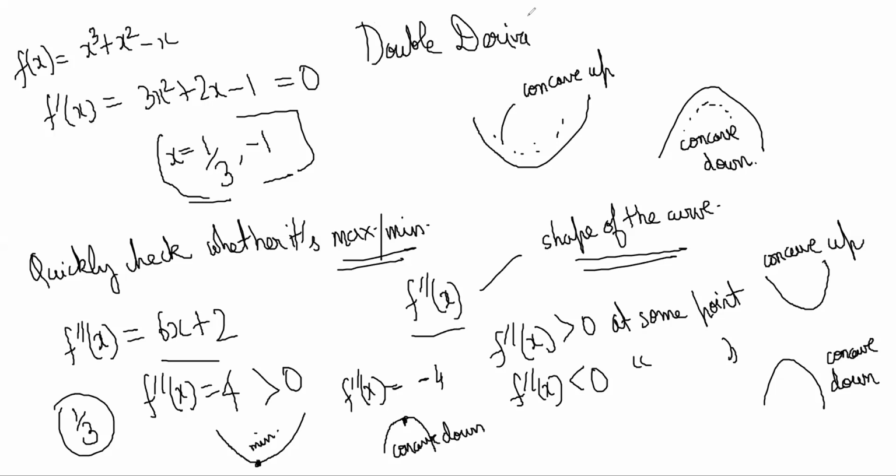Double derivative test. So far we had just done single derivatives. With a single derivative you are also able to figure it out, but sometimes it can be a little long and annoying. You can find whether it is maxima or minima, but to decide what it is exactly, you will probably need to think a little more. So it is better to sometimes use the double derivative test. The double derivative will tell you the shape of the graph, whether it is concave up or concave down at a particular point. Then you know whether it is maxima or minima, because it's obvious. You understood?